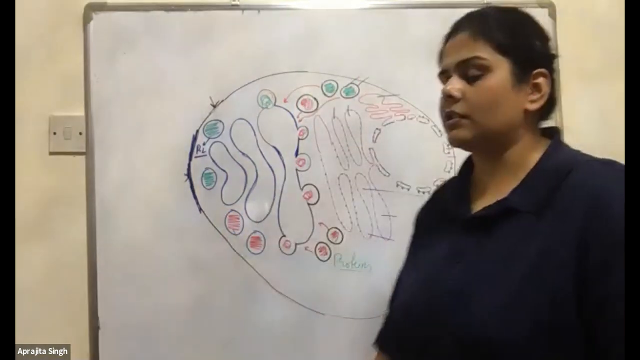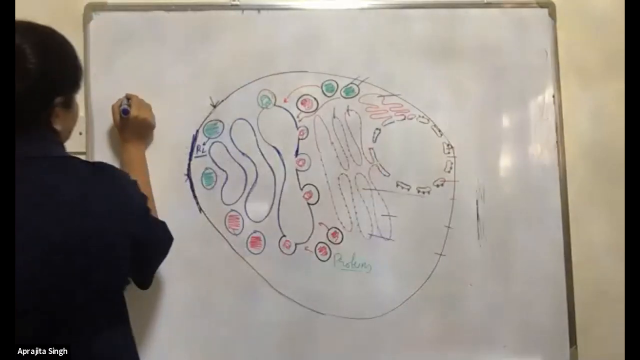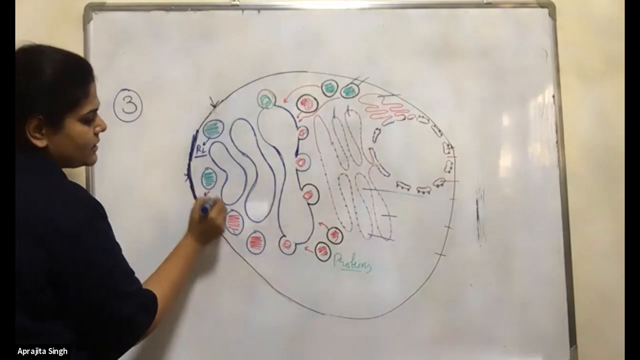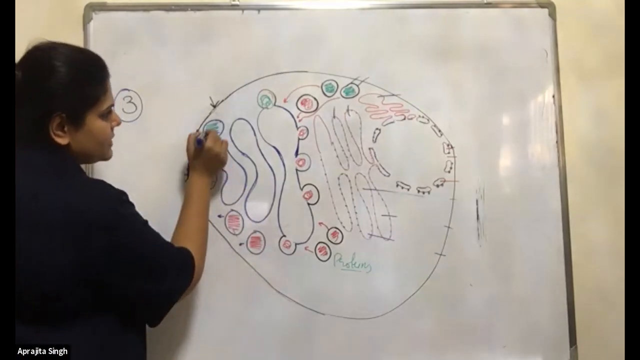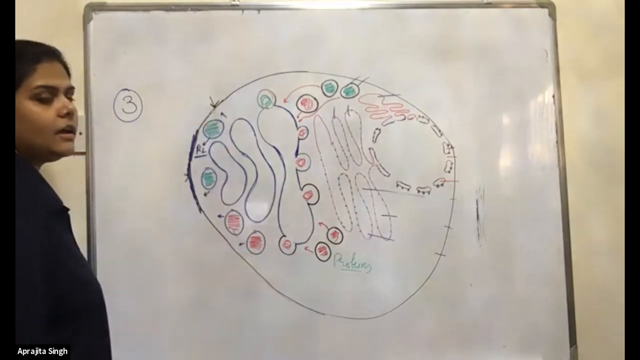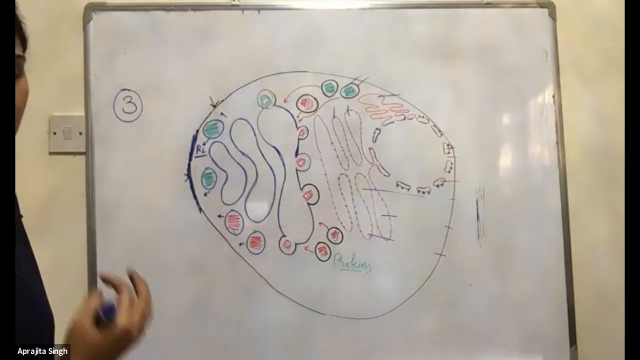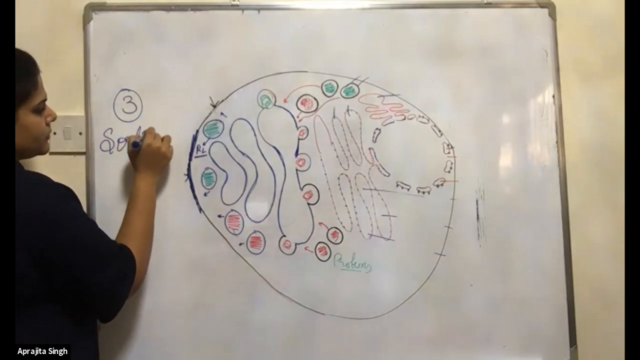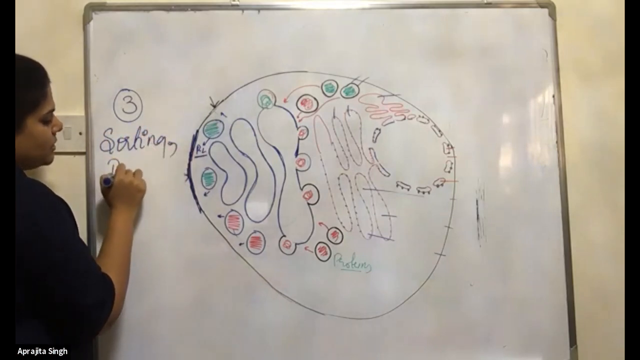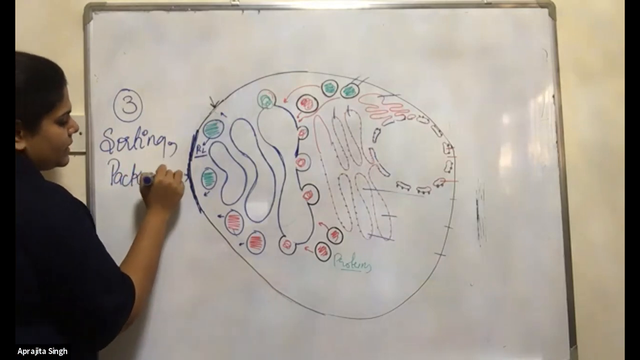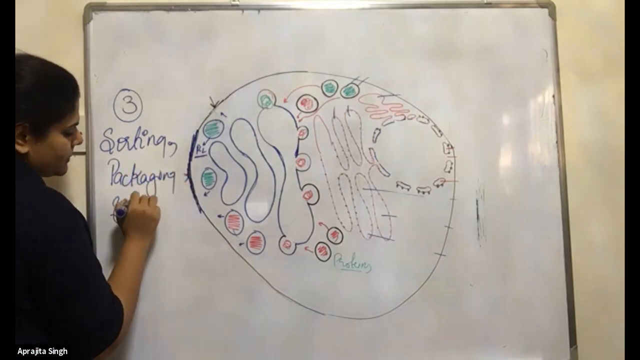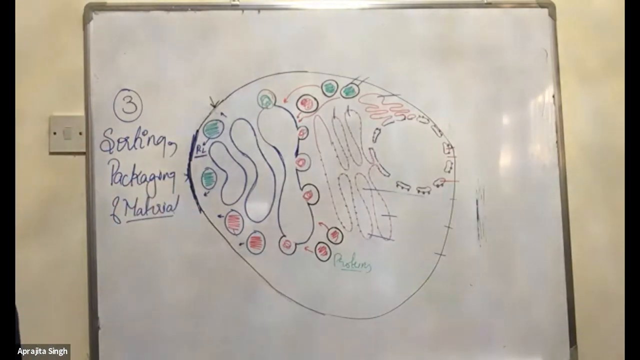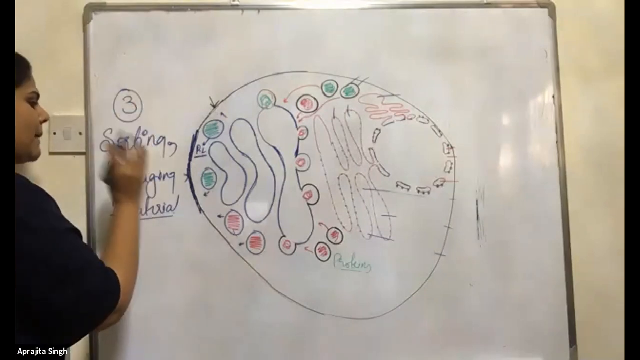Now the third function. Very easy function. See here, you can see the vesicles, the vesicles formed by the Golgi. The third function is the sorting and packaging of material. Okay, quickly write it down. The third function, sorting and packaging.